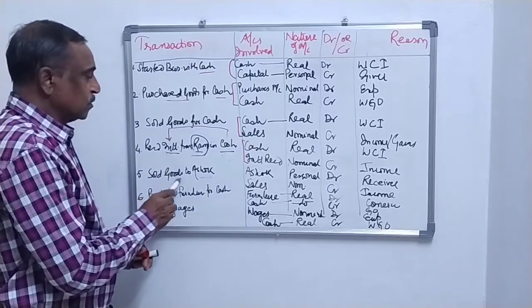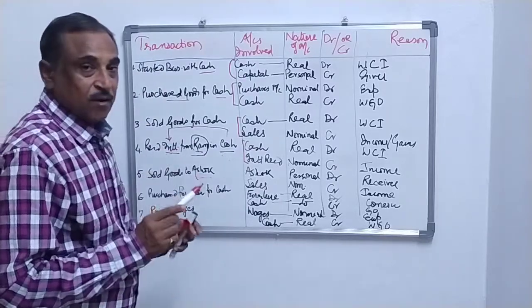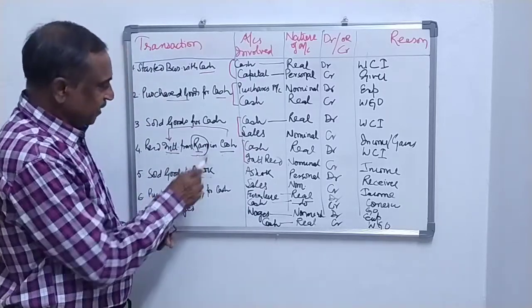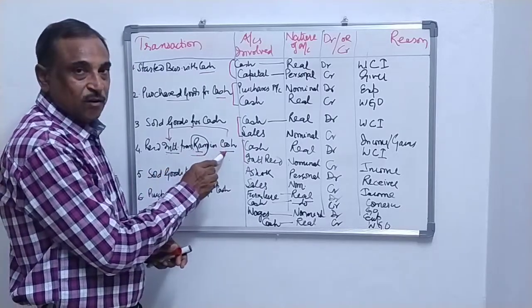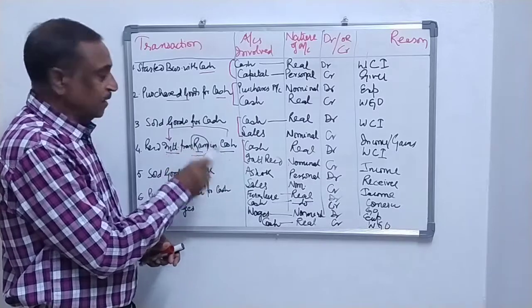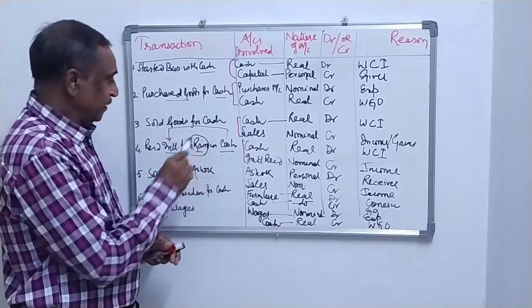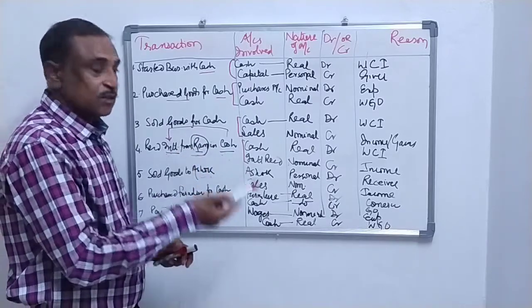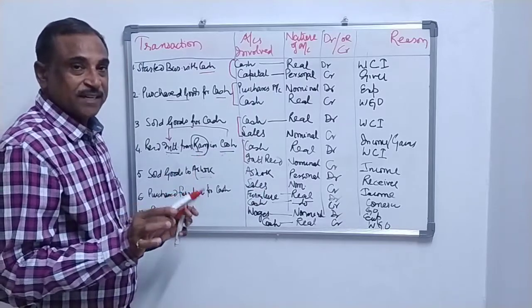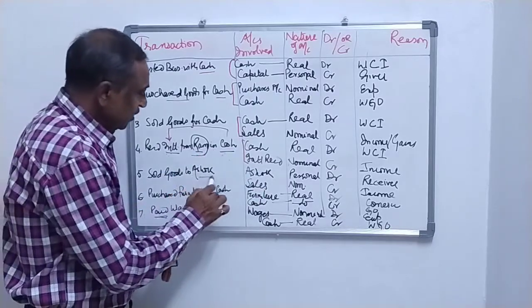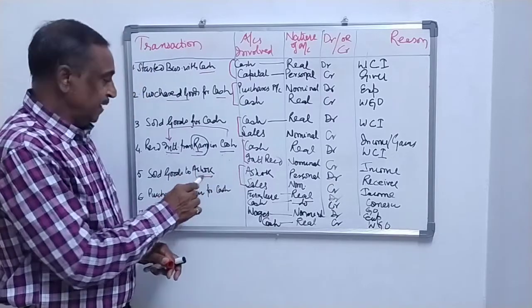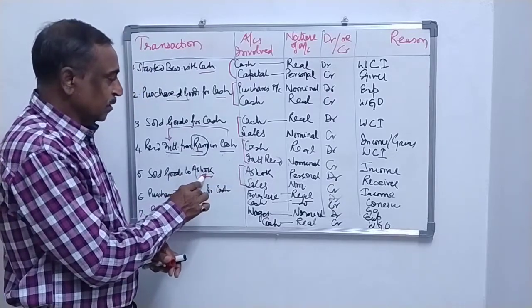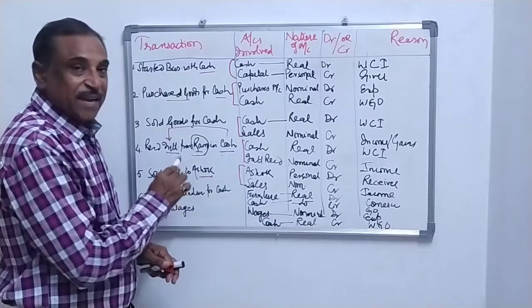Now sold goods to Ashok. Now here we have to compare these two transactions. Here the name is given, but cash was also involved, so credit the giver was not applicable. Here we are selling goods to Ashok, and in return we are not getting anything. So the name comes into the picture. Ashok is buying goods from you.